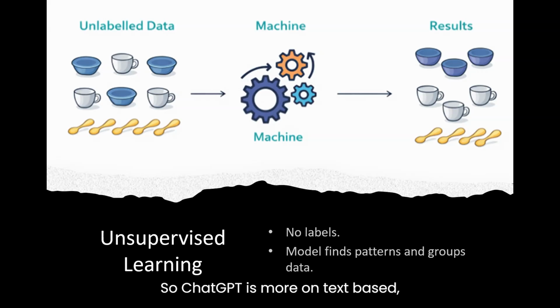ChatGPT is more text based, but now it's working on multimodal also. When we provide an image, it can find detailed information using the image, voice. So over time, it improves itself.